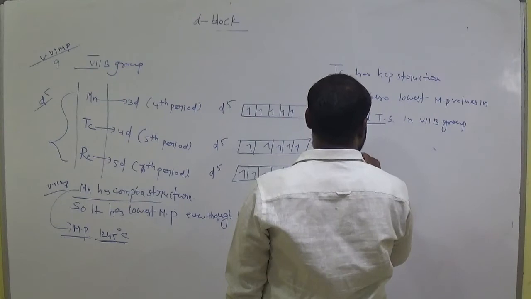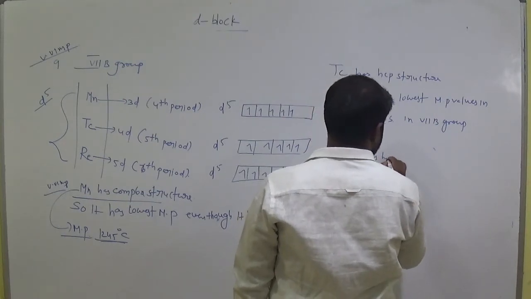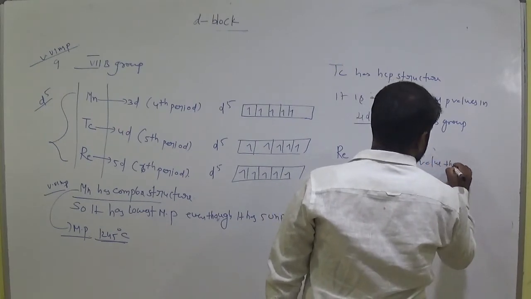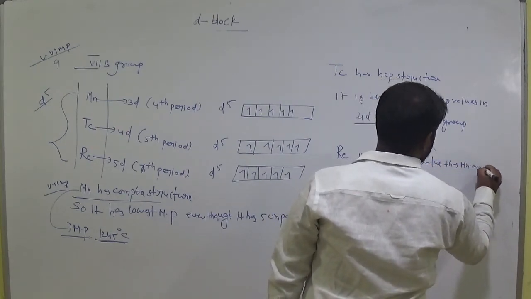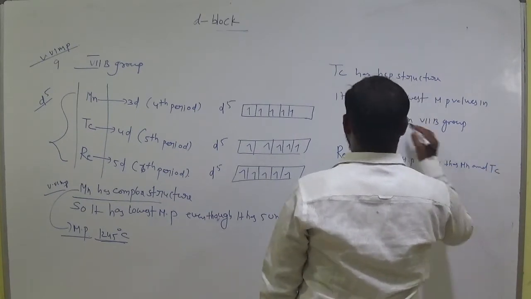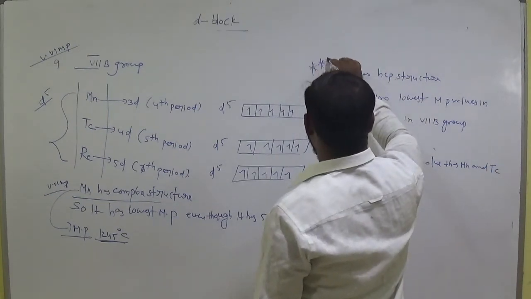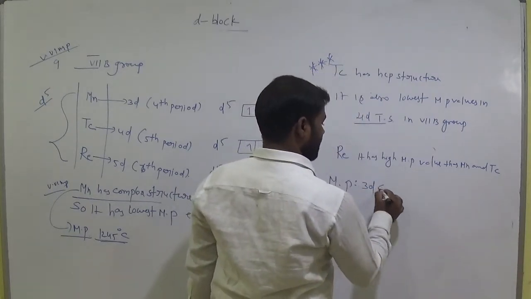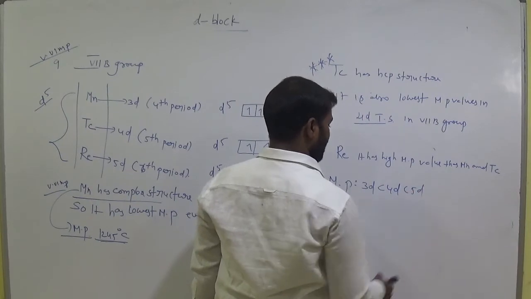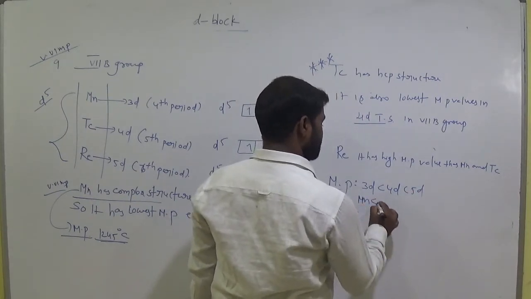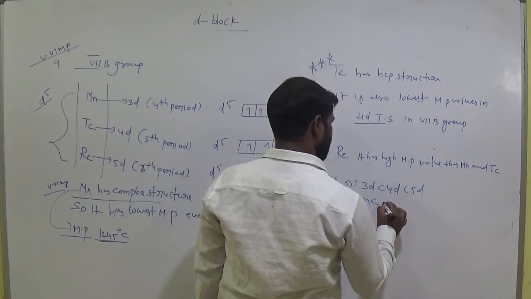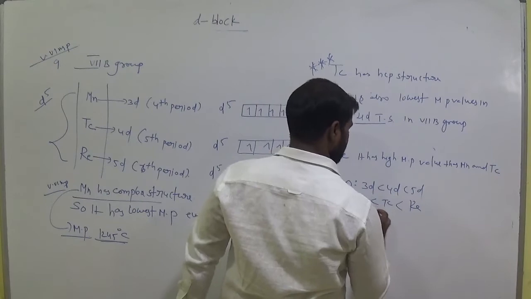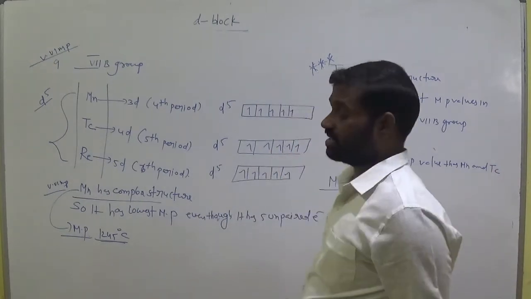For rhenium it has high melting point value than manganese and technetium. Manganese and technetium. So melting point order is now 3D, 4D, 5D. So what is 3D? Manganese, and here technetium. So very less values. And what about this one? Rhenium.